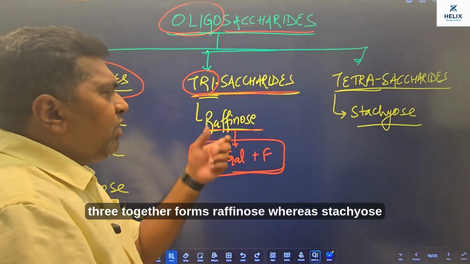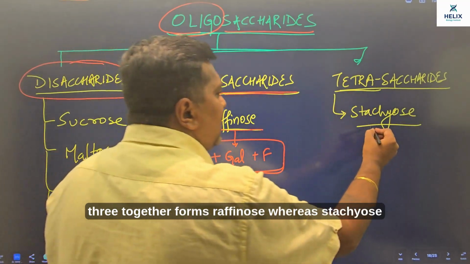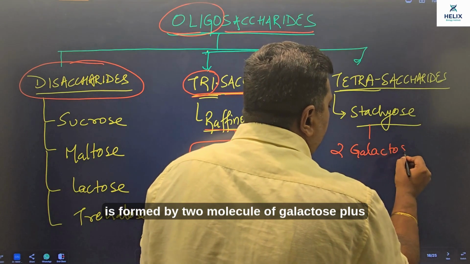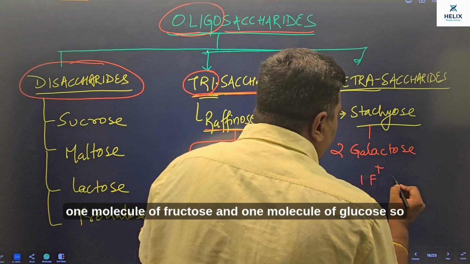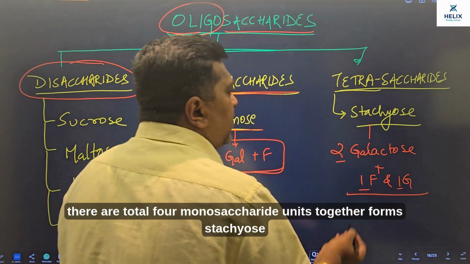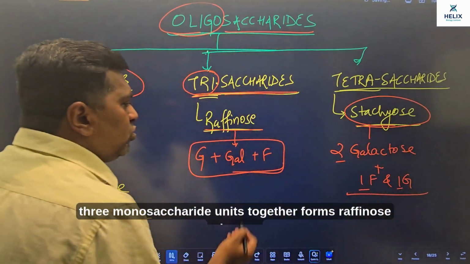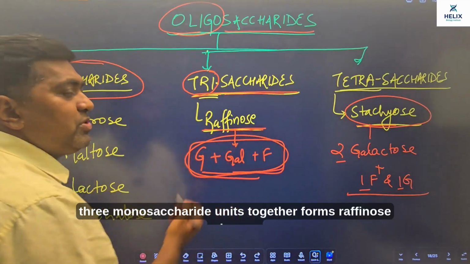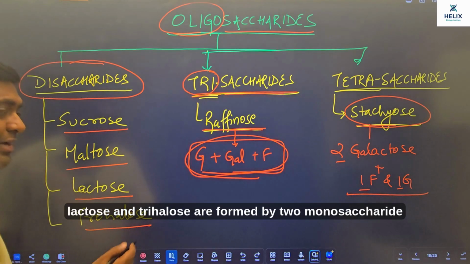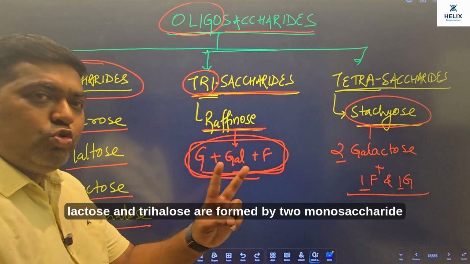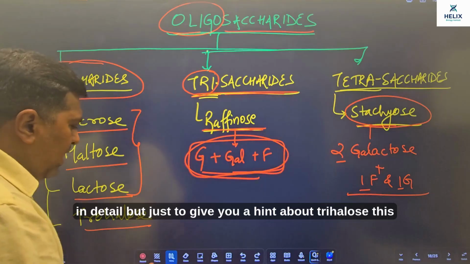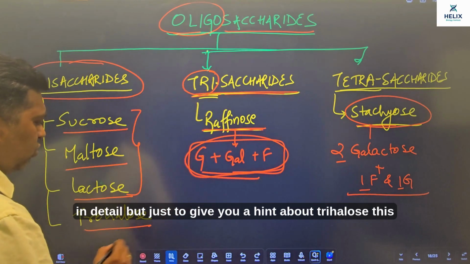These 3 together form raffinose, whereas stachyose is formed by 2 molecules of galactose plus 1 molecule of fructose and 1 molecule of glucose. So there are a total of 4 monosaccharide units together forming stachyose, 3 monosaccharide units forming raffinose, whereas sucrose, maltose, lactose and trehalose are formed by 2 monosaccharide units, out of which we will discuss these 3 a little more in detail. But just to give you a hint about trehalose,